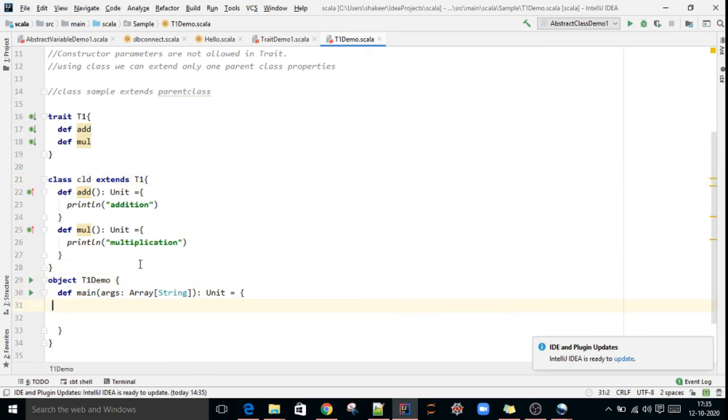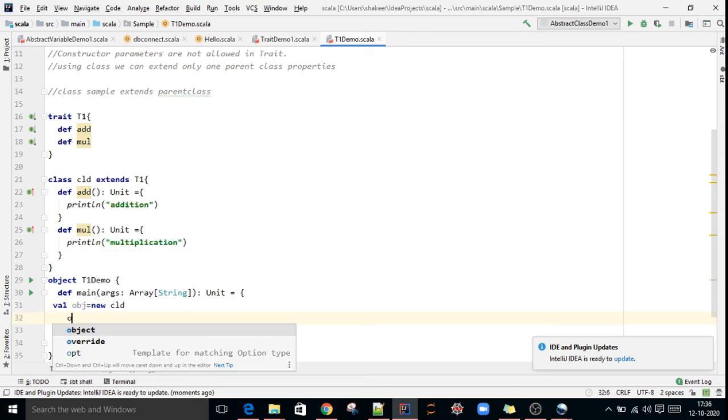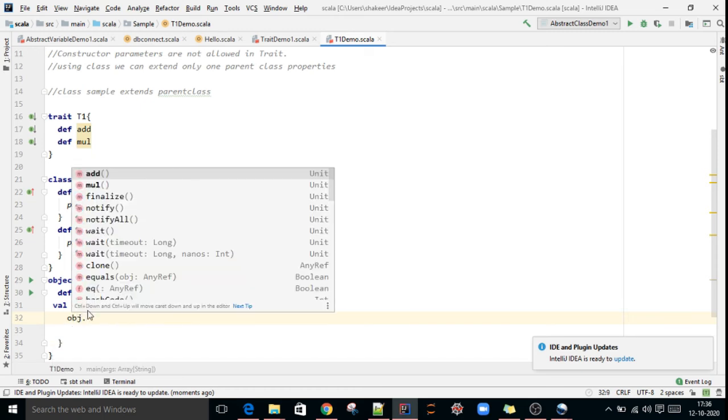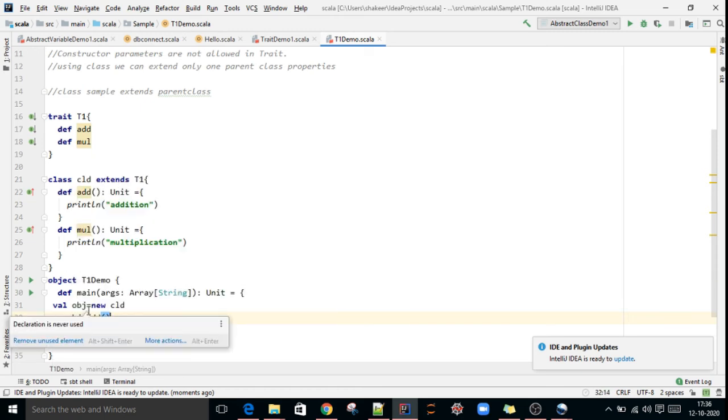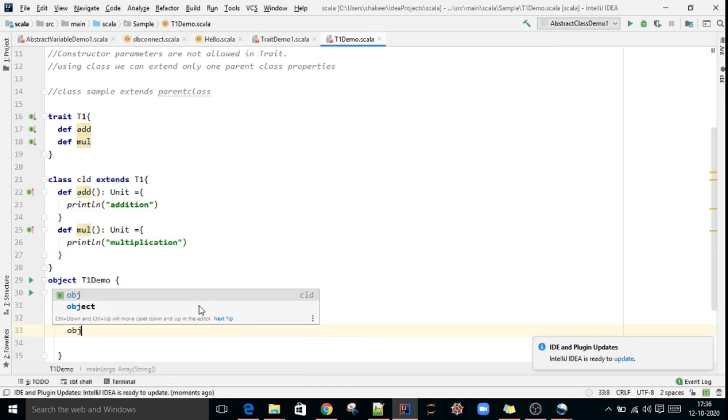Now we have to create an object for the class: val obj equal to new cld. Then obj dot add, obj dot multiplication.